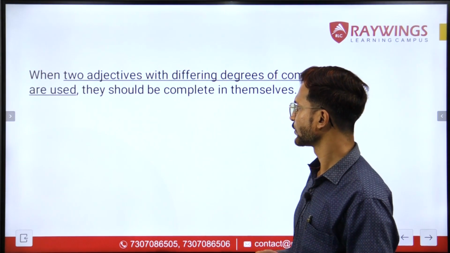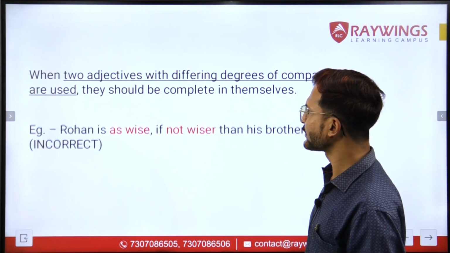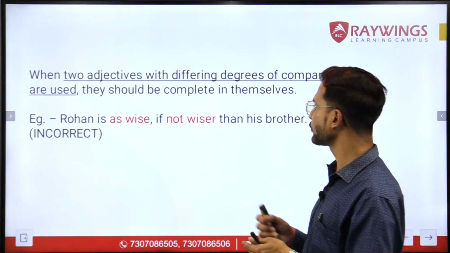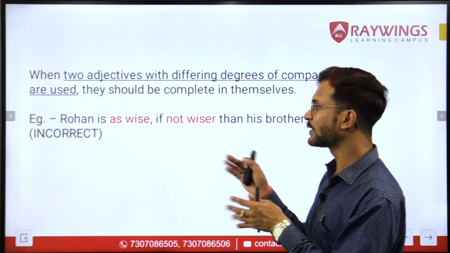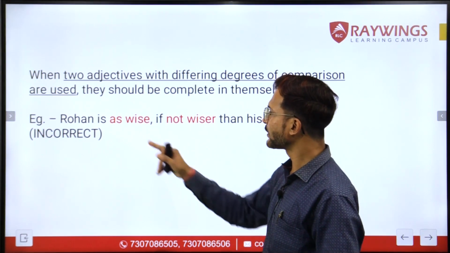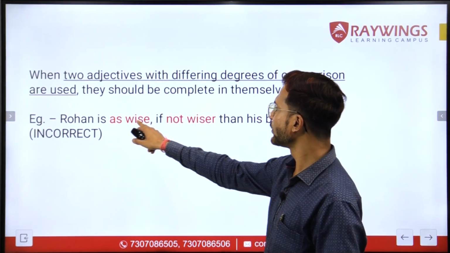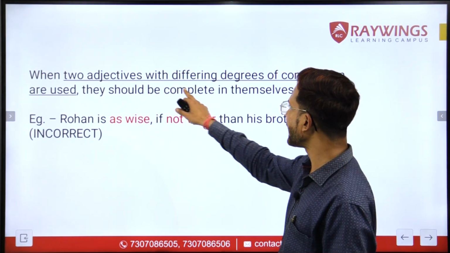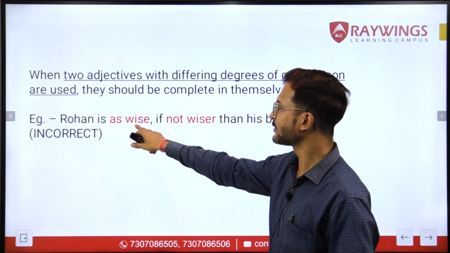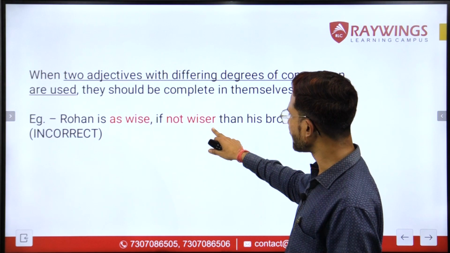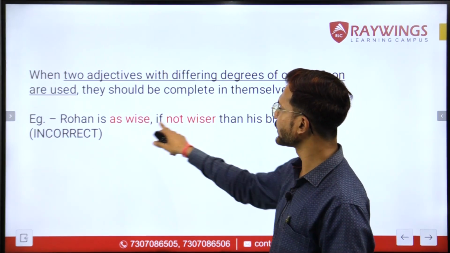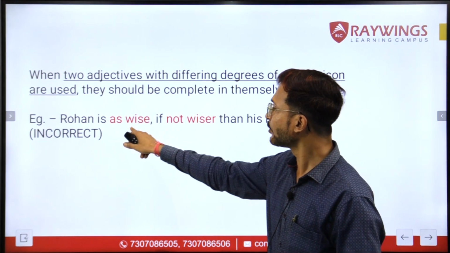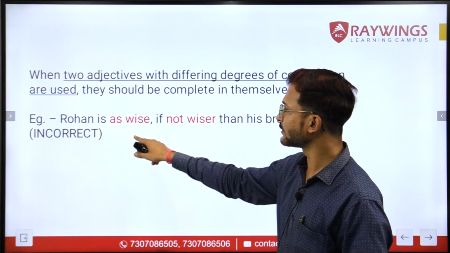The example says Rohan is as wise, if not wiser than his brother. Now this sentence is incorrect because when I'm saying that Rohan is as wise, if not wiser, that means two adjectives with different degrees. This is a positive degree, this is a comparative degree. So two different degrees of the same adjective are being used in the same sentence, and they should be complete in themselves.